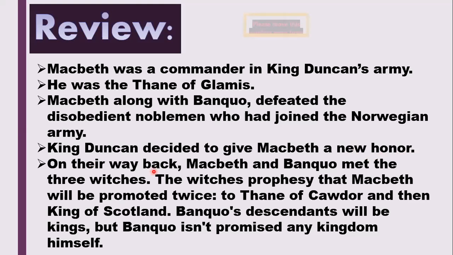On their way back, Macbeth and Banquo met the three witches. This is where the story takes a turn, as they are returning back. Macbeth was a faithful soldier. I asked you this in the test, and many of you couldn't get it correct, but people need to understand that he was a faithful general.